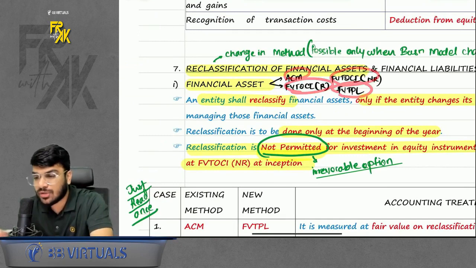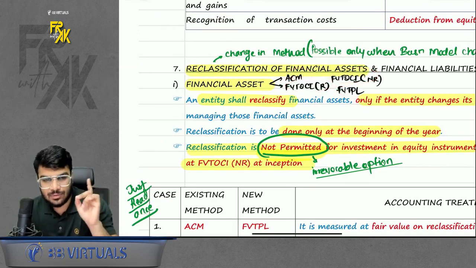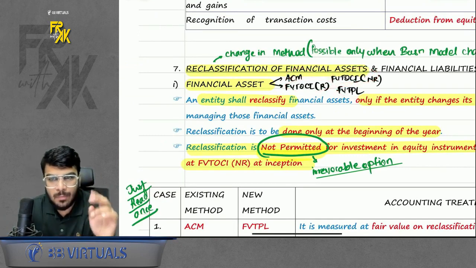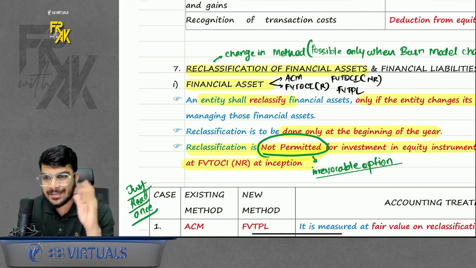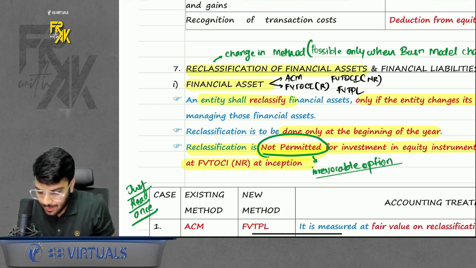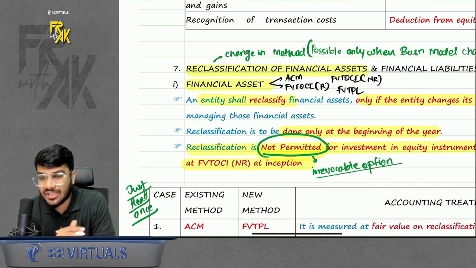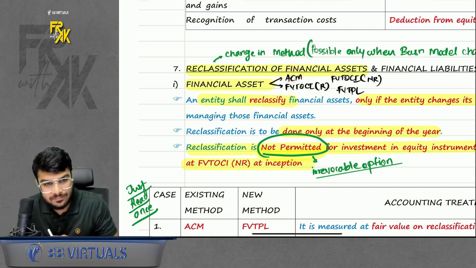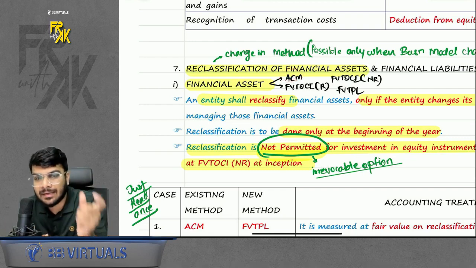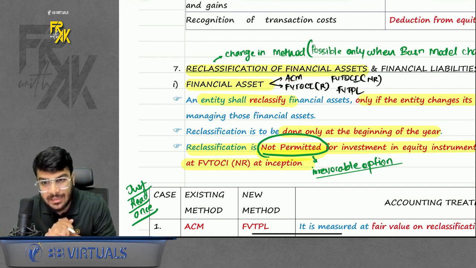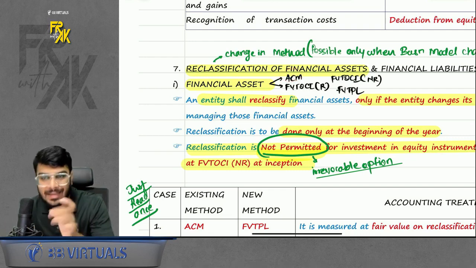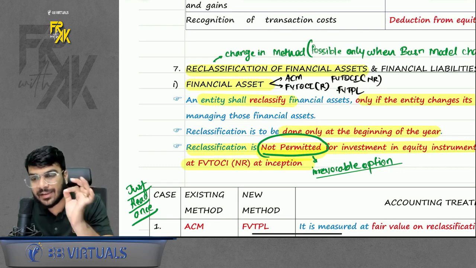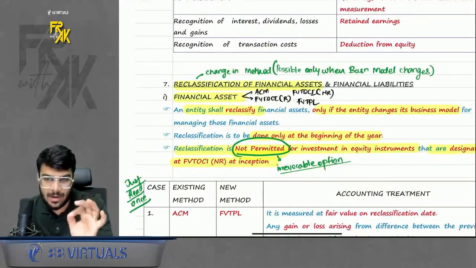Is it the choice of the company? The answer is no. It depends on the outcome of two tests, business model test and CCFC test. So now, if your business model previously suggested ACM, but now the company has changed the business model, can we change the method as well for the financial assets? The answer is yes. That is known as reclassification. So basically, reclassification means change in the accounting method.